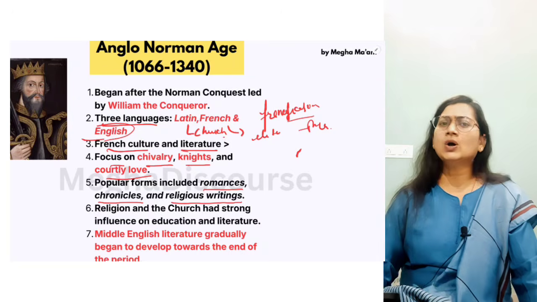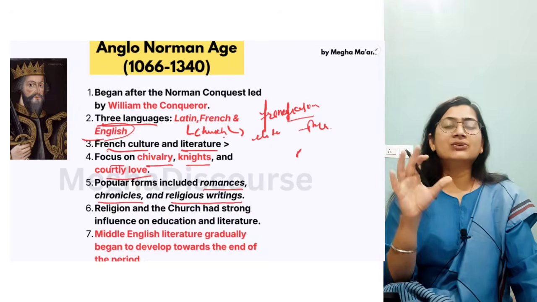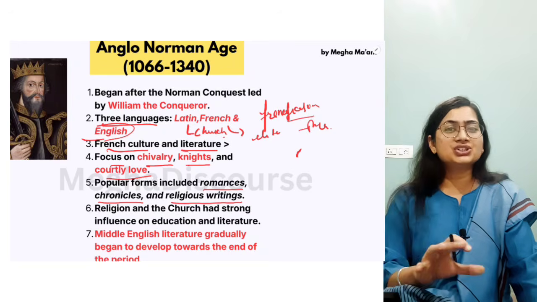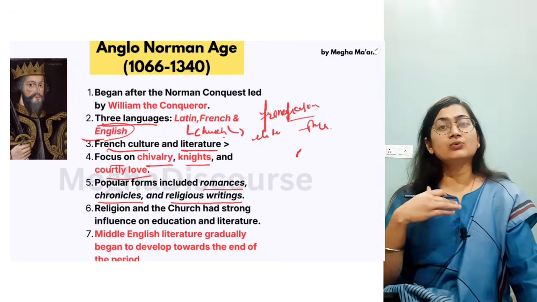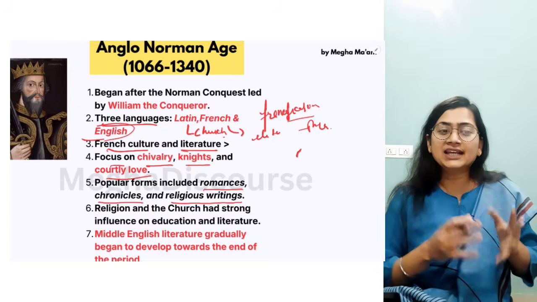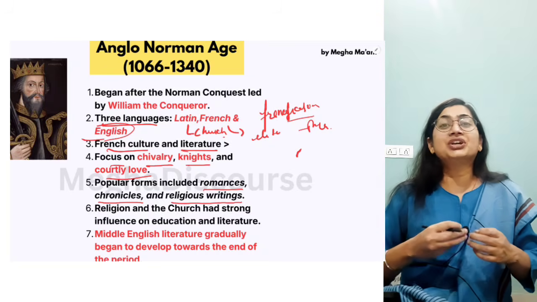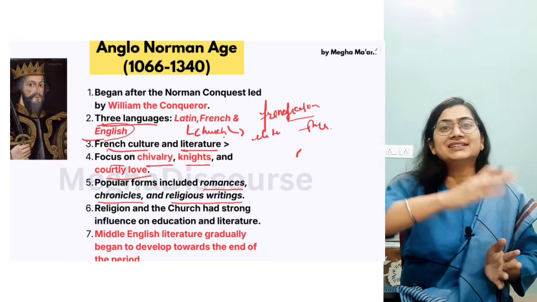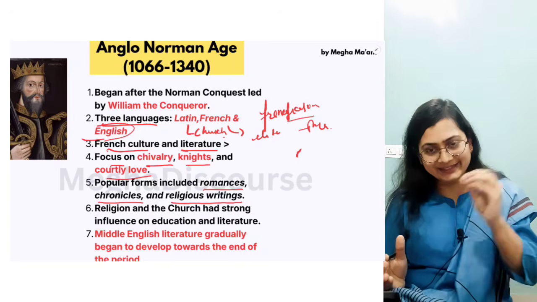Then the religious writing. Now how did religious writing evolve? In the Anglo-Saxon age, I told you that in 597 AD, Saint Augustine came and he brought Christianization, he brought Christian missionaries. When the Christian missionaries came, the Bible came. When the Bible came, religious writing came. So you can say that when a change happens from one age to another, it is not that the change was immediate. It takes time. So when Christianization came, it took nearly some years to convert it into writing.